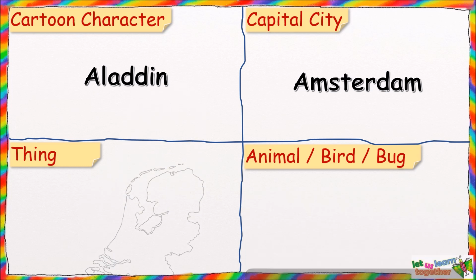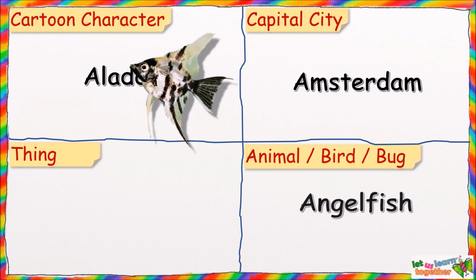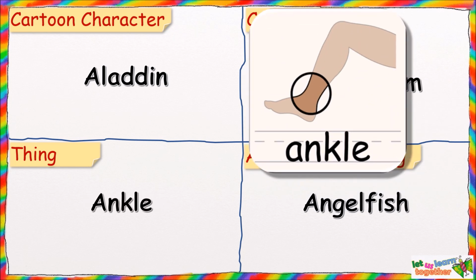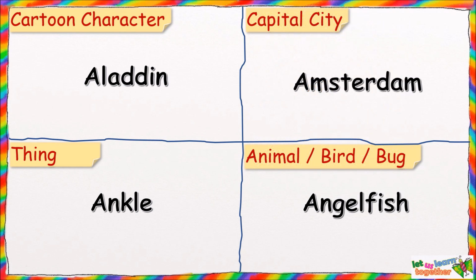Then A for Angelfish and A for ankle. So there we go. We have cartoon character Aladdin, capital city Amsterdam, animal Angelfish and thing ankle, all starting from the letter A.